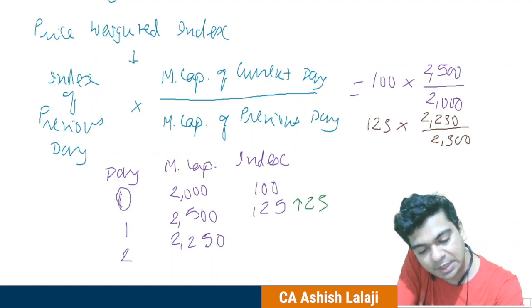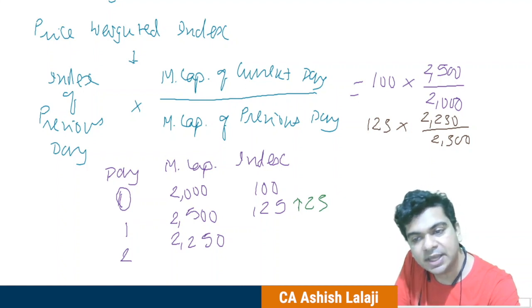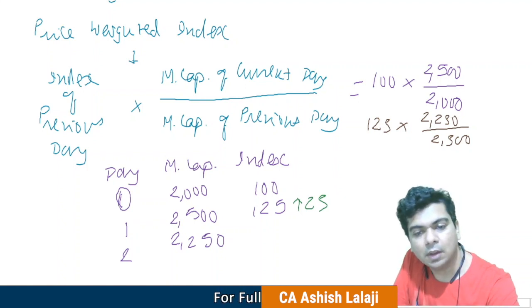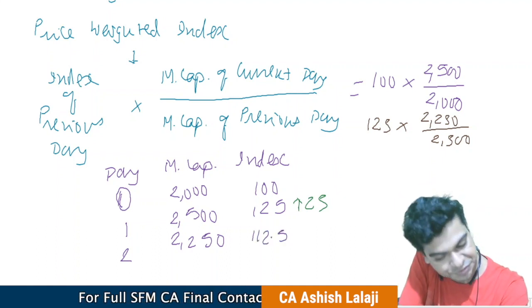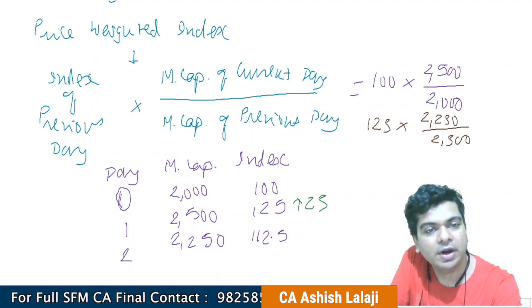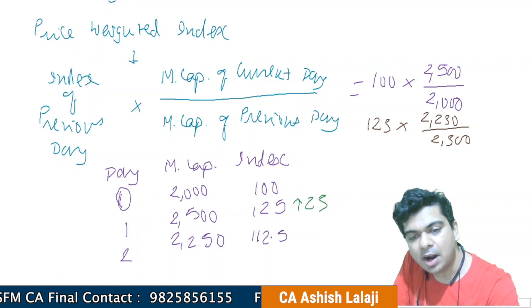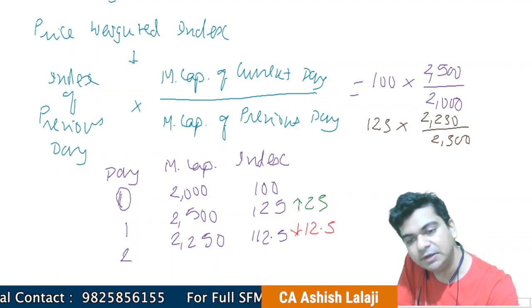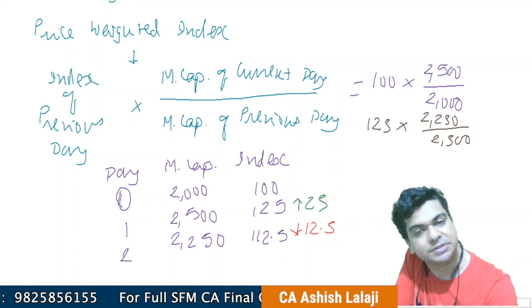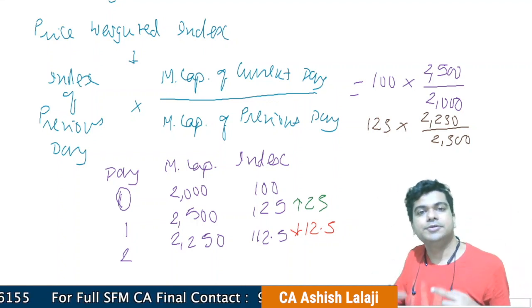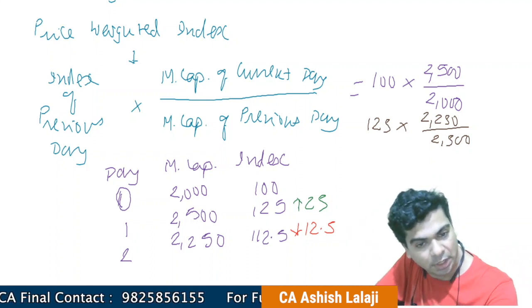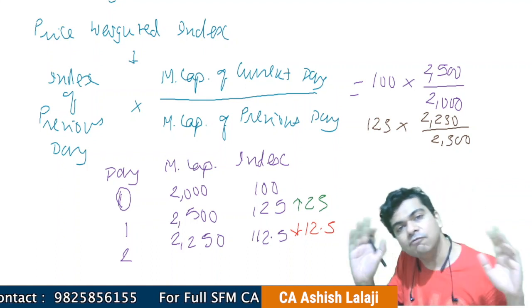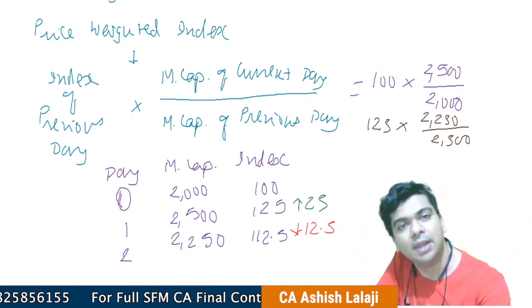So 125, I multiply by 2250, I divide by 2500. I am getting 112.5. Let me compare this with 125. So you know what I will say? I will say that the market is down by 12.5 points. So I have generated a new index number. I'm comparing that with the previous day's index number. And that is how I'm communicating to the whole world that this is the movement in the index.